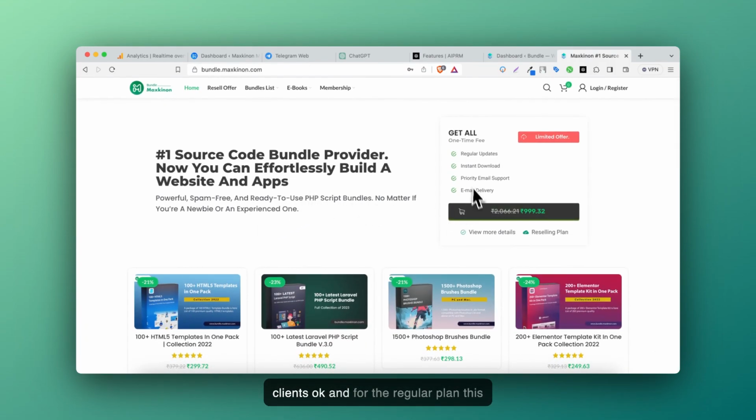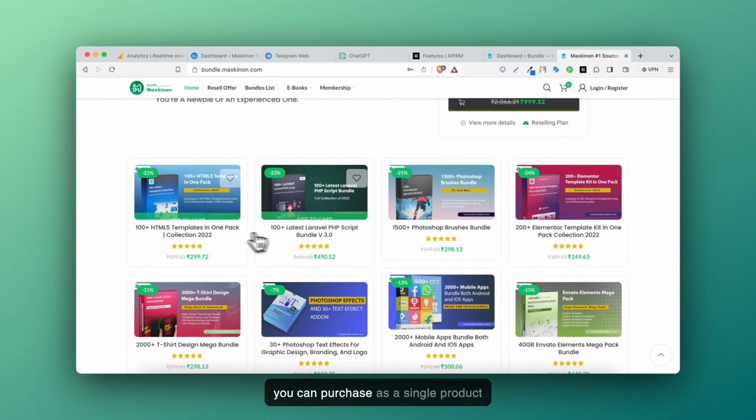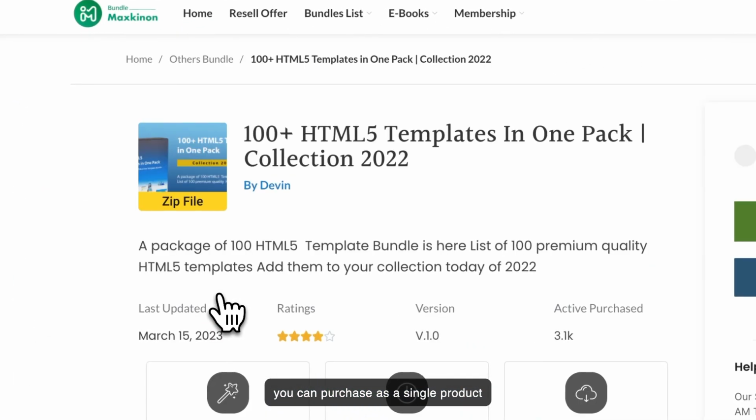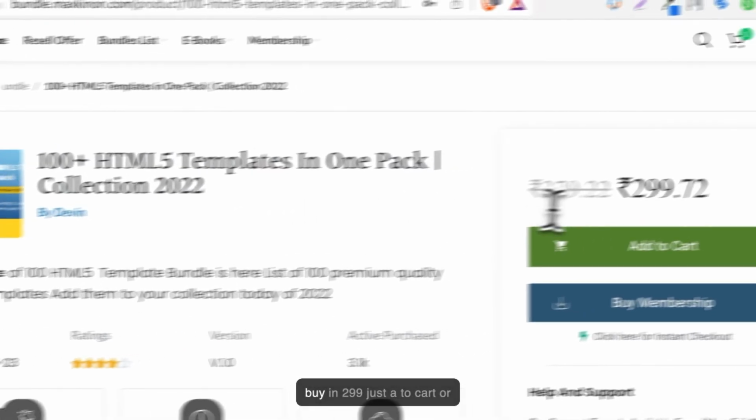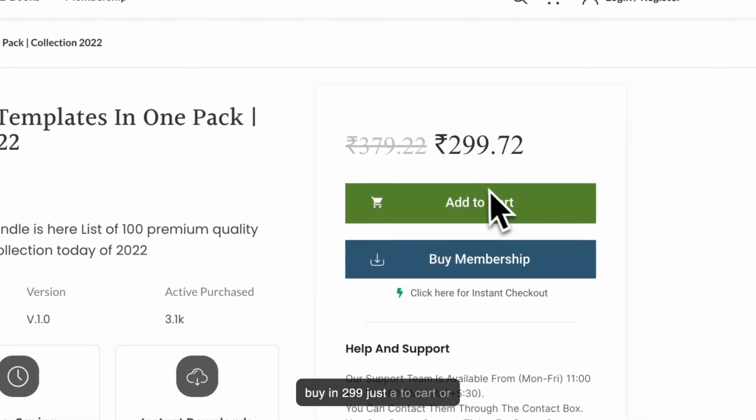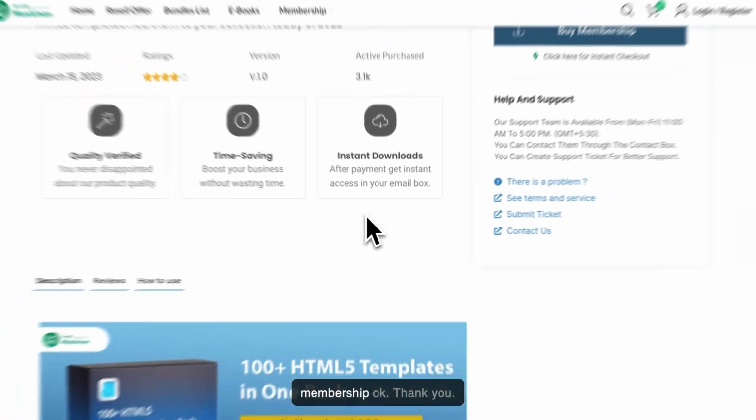Okay, and for the regular plan, this one you can also try. Also you can purchase as a single product, like 100 plus HTML templates. You can buy it for 299, just add to cart or membership.